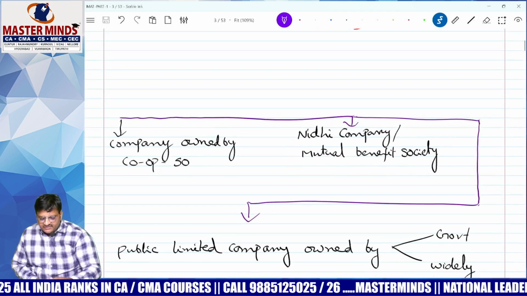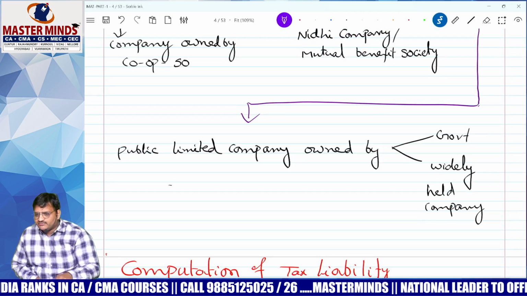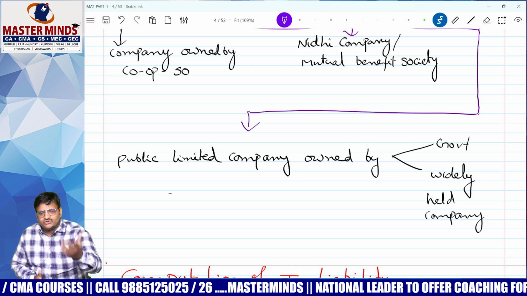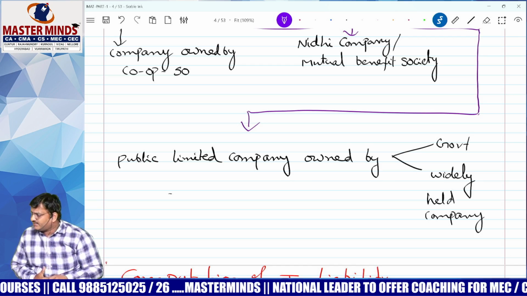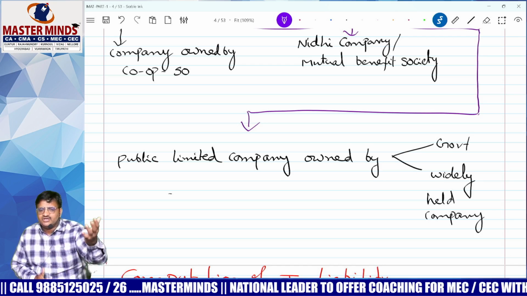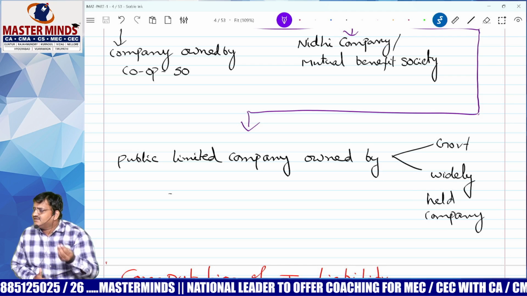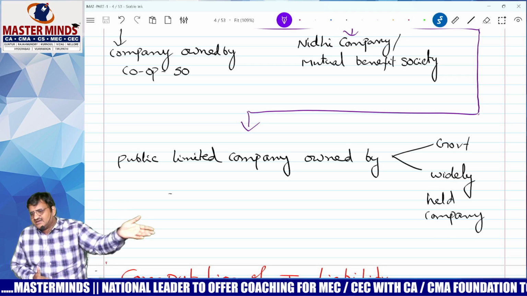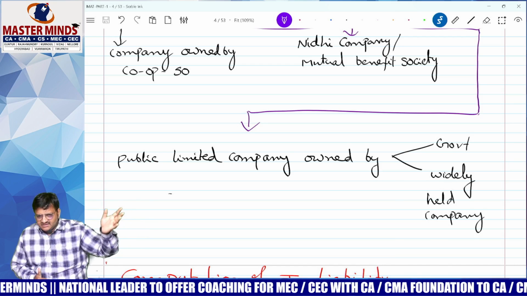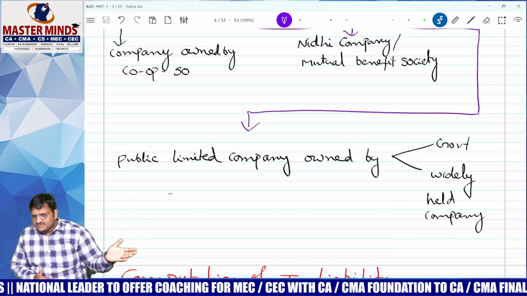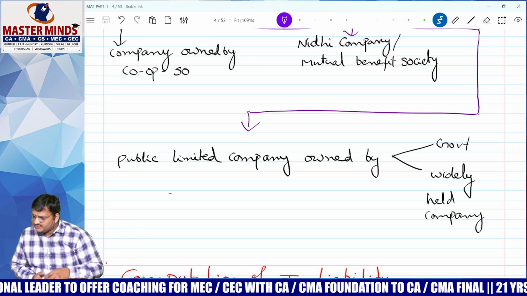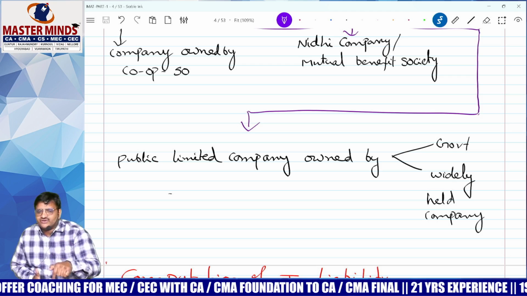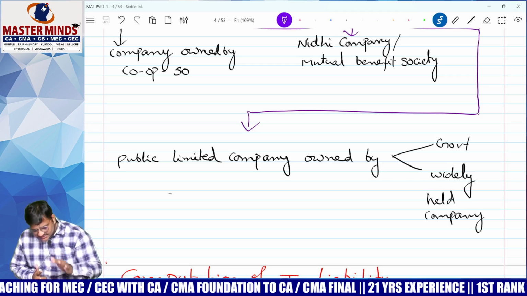Or else, if it is a public company which is indirectly owned by widely held entities or the government, then only can I say widely held. But how can you say all public companies are widely held? Public companies are not widely held; public companies are closely held. Correct? Tell me once again. There are two types of classification. One is domestic and foreign, leave that. The second is widely held and closely held. No one will ask you what is widely held or closely held, but without knowing this, we can't do anything. So these are important.